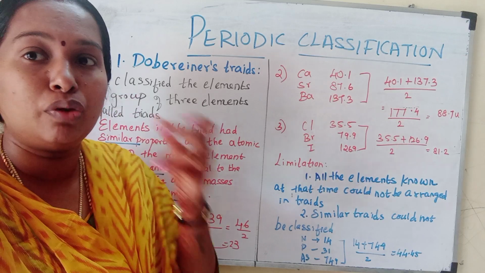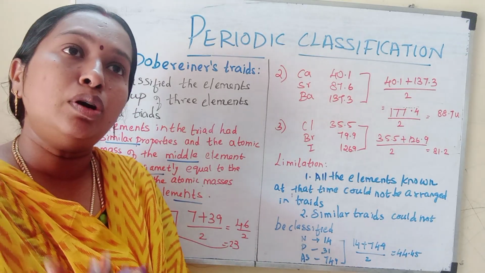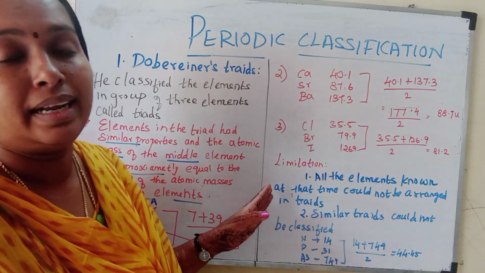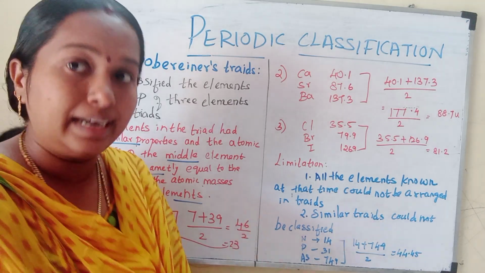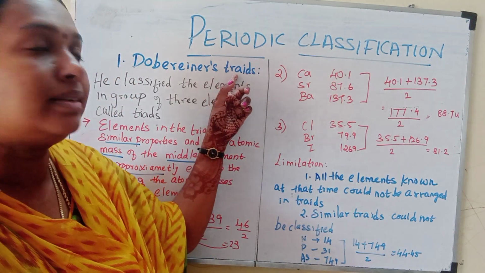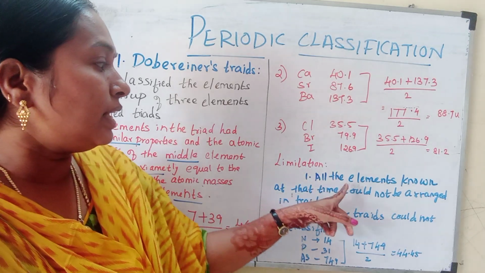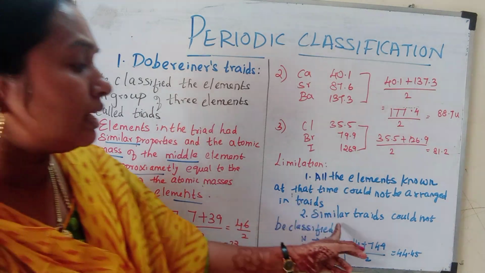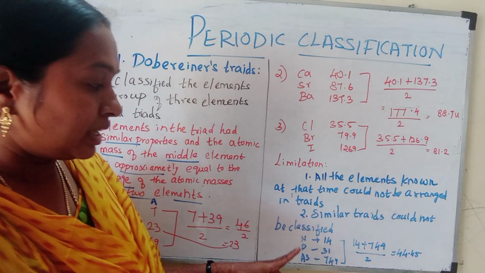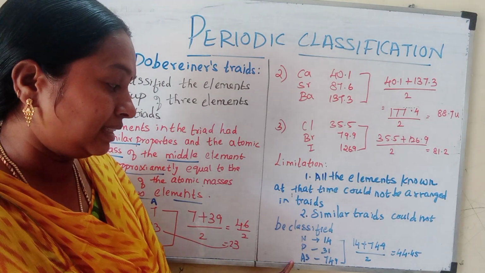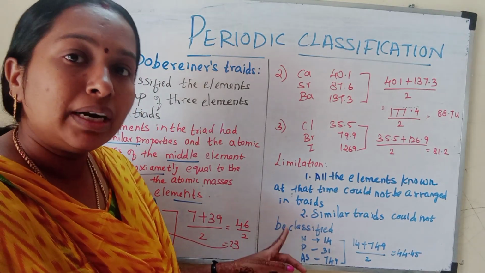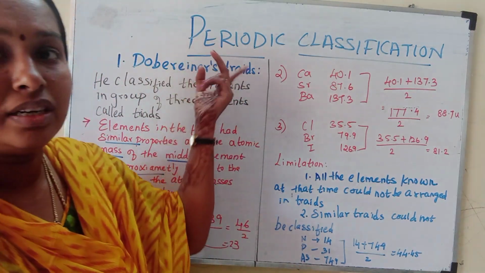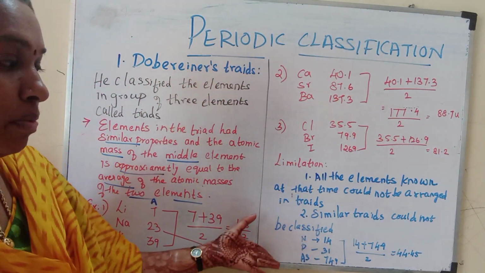So what is the limitation of Doberanus? The known elements at that time could not be categorized as triads. All the elements known at that time could not be arranged as triads. For example, similar triads could not be classified. Nitrogen, phosphorus, arsenic have similar properties, but they could not come under the triads because they do not follow the Doberanus rule.